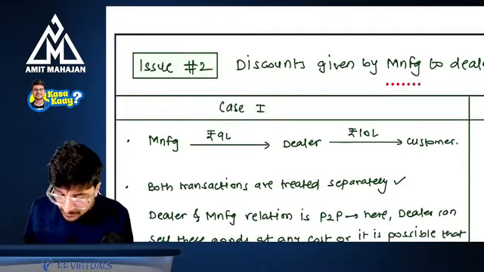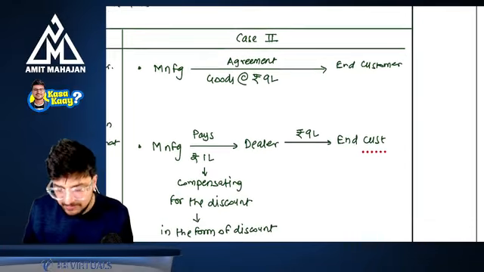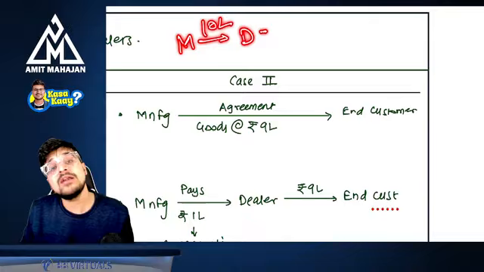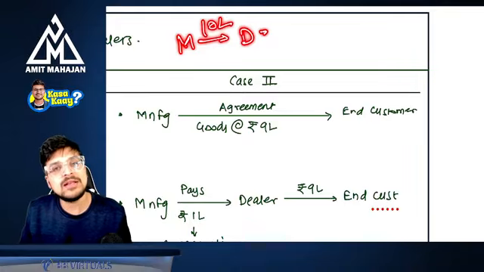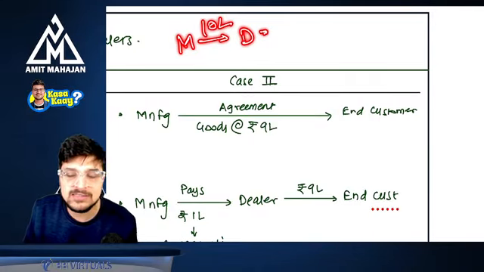Perfect. But sometimes what happens is, just try to understand this point. There is an agreement where the manufacturer directly makes an agreement with the end consumer. Say for example, the manufacturer has sold the goods to the dealer for 10 lakhs. Now, the manufacturer has already made an agreement with the end consumer that you will get the goods for 9 lakhs because it is a Diwali offer.